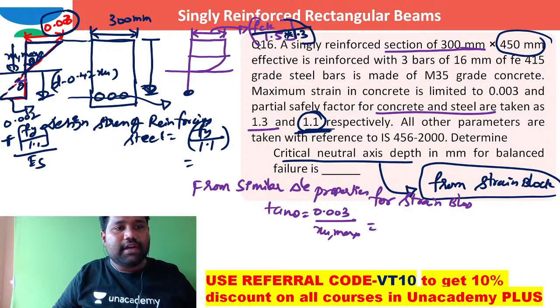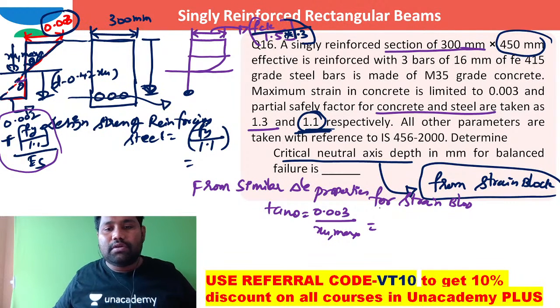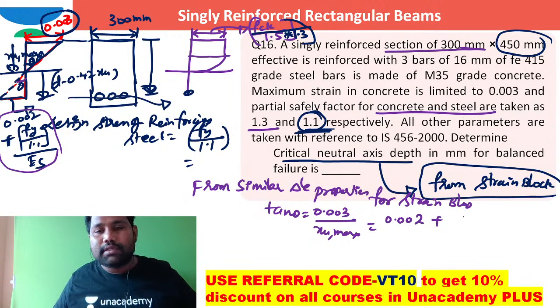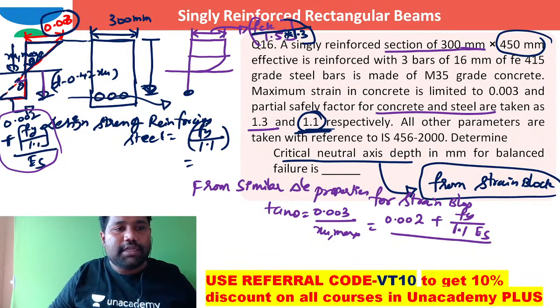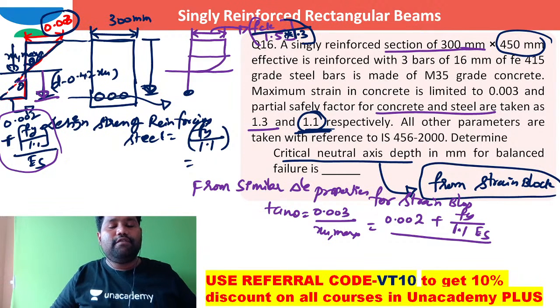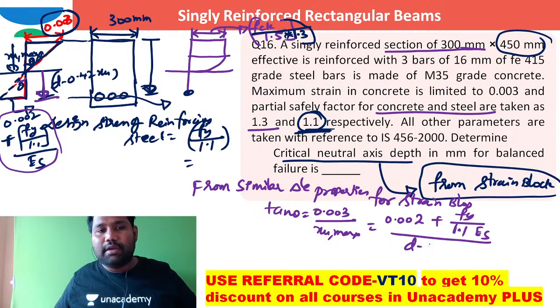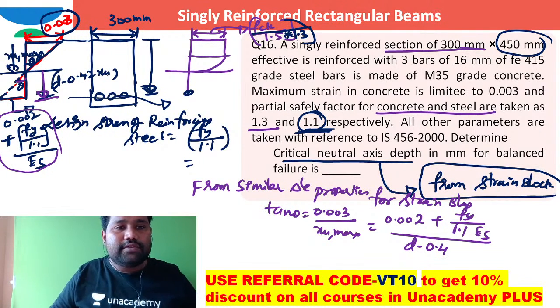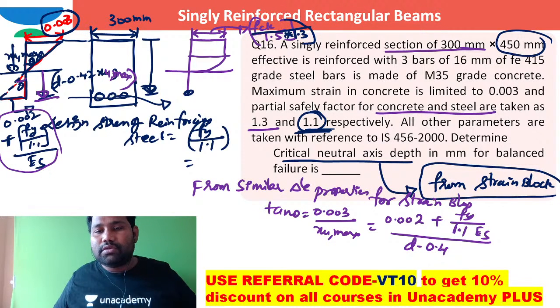Then I can say tan theta is 0.002 plus fy by 1.1 times Young's modulus of steel, divided by the depth, which is how much? It is d minus 0.42 XU. d minus 0.4 XU max now. So I should write here d minus 0.4.